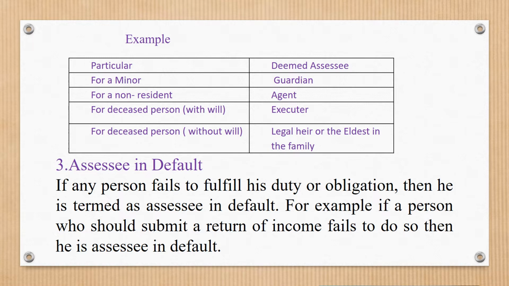Next, assessee in default. If any person fails to fulfill his duty or obligation, then he is termed an assessee in default. For example, if a person who should submit a return of income fails to do so, then he is an assessee in default.